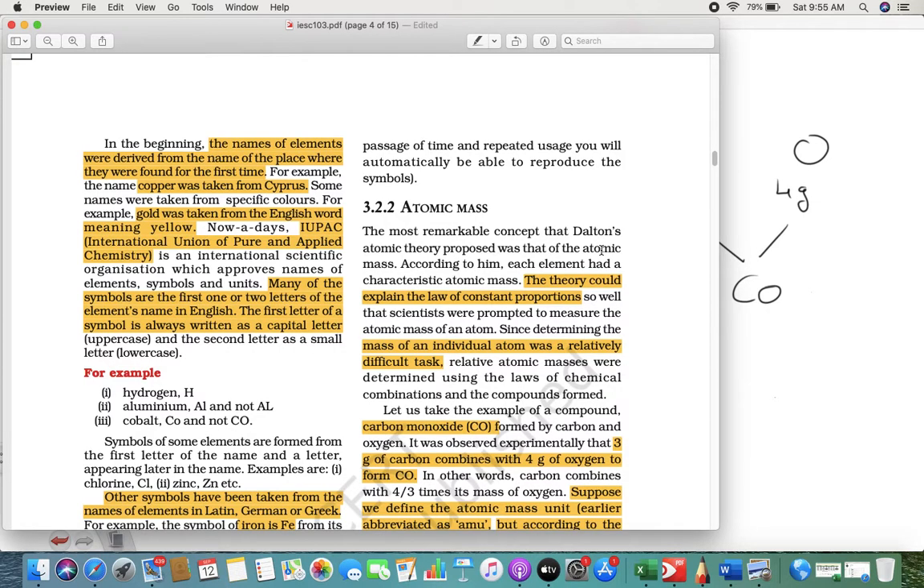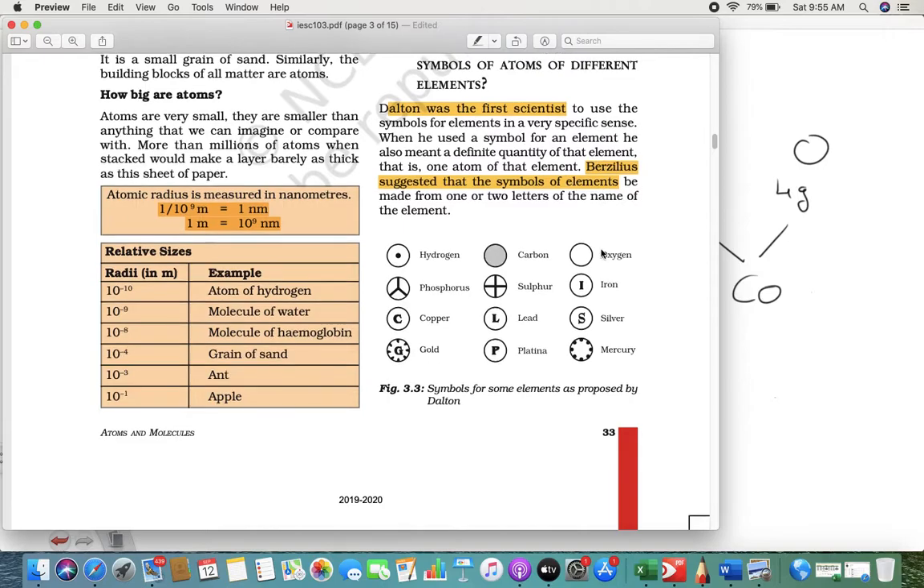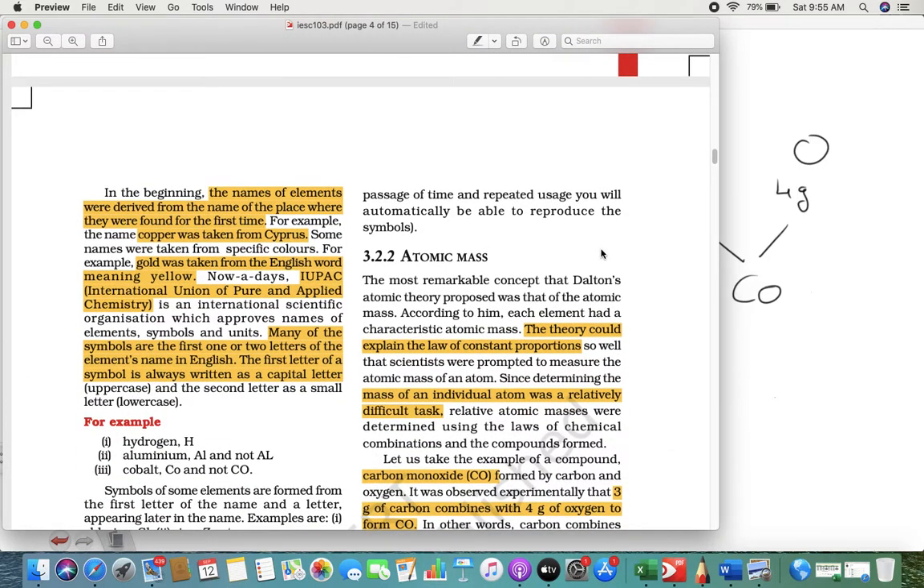So understand this. We have learned how to give a symbol, names, and finally we are learning about atomic mass. Remember this much, right? Tomorrow I'm going to teach you more on atomic mass and molecular mass.